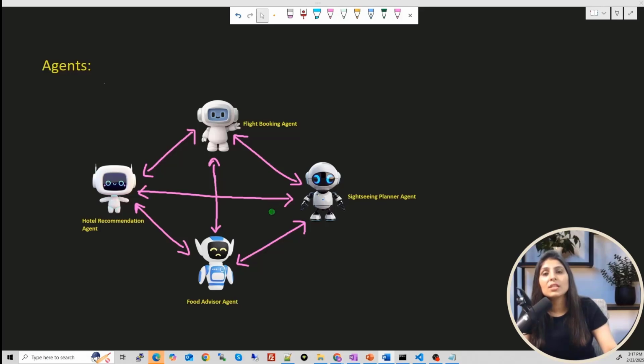By communication, I simply mean they can pass information to the next agents. Let's say this agent has done some task, and after completing the task, the output of this agent should go to this agent, then only this agent can work. Let's say this is the scenario. So every agent can send information to the other agents, and every agent can assign tasks to different agents.